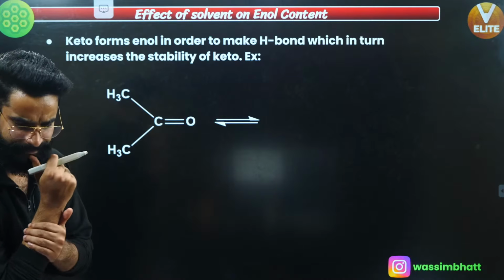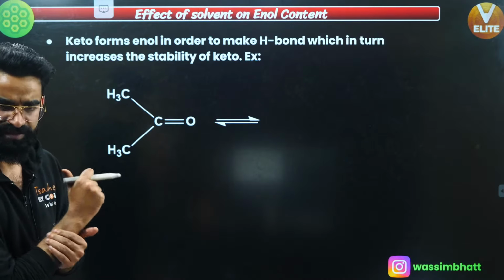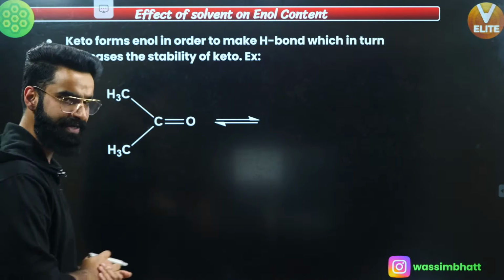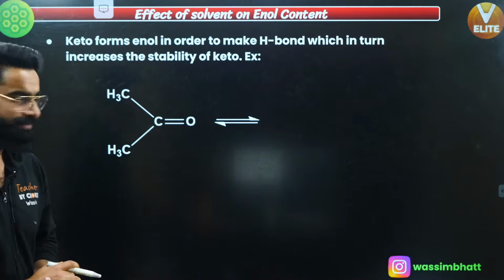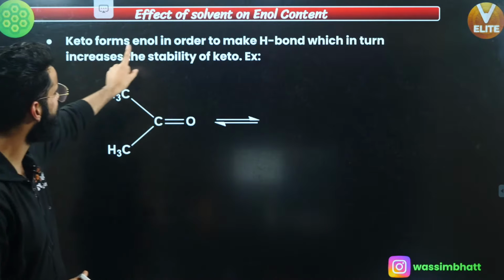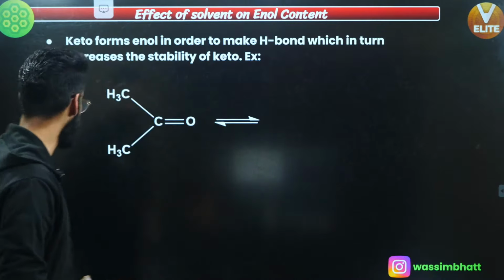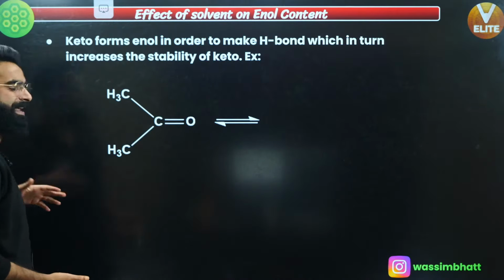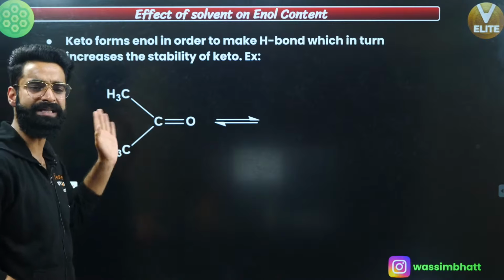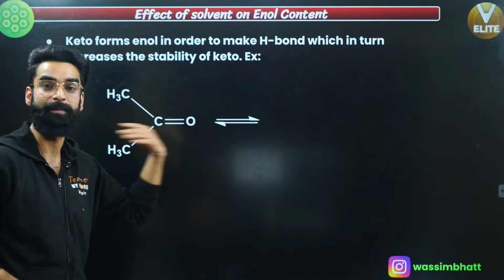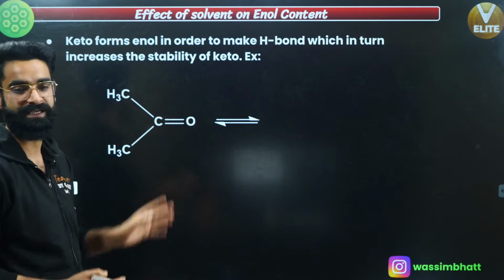Okay, so let's move on then. Let's talk about the effect of solvent on enol content, right? First of all, look at this statement. Keto forms enol in order to make hydrogen bond, which in turn increases the stability of keto. Guys, there is one theory which says keto gets converted to enol only in order to make hydrogen bond with enol, because hydrogen bonding stabilizes keto.